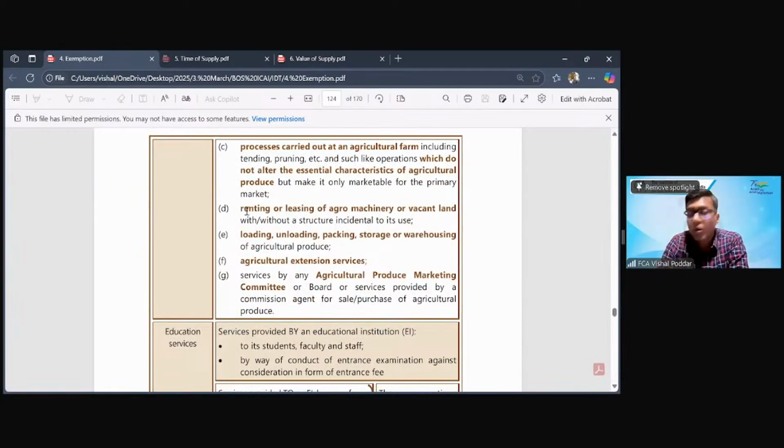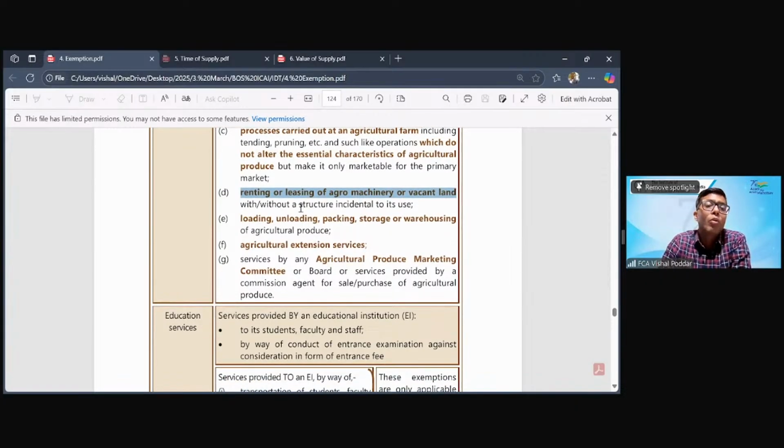Another important point to be noted is where I am giving to you on rent. What I am giving to you on rent, either any agro machinery like a tractor or any of the machines required for threshing, cutting, or the farmland itself. So when I am providing any of these things, the charges that I am getting are in the form of lease rent or rent. This is exempt if the lease rent or rent is for providing either agro machinery, which I gave as example, or the agricultural land. Now comes the overlapping point.